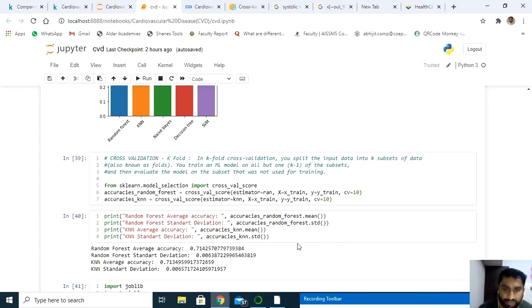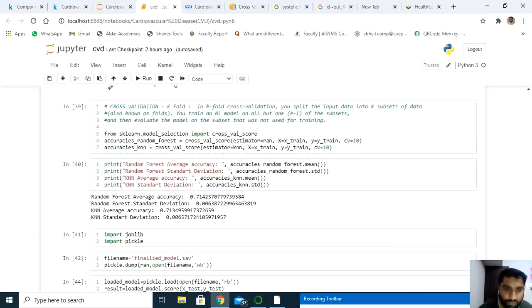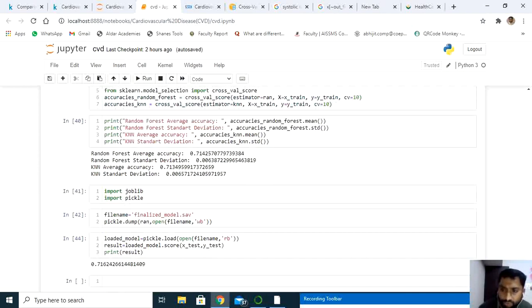I have done this cross validation only for two algorithms here, random forest and KNN, because they were giving me more accuracy. Even after performing k-fold, I got accuracy up to 71.42, and the standard deviation for random forest is this much. Similarly for KNN we got this much. So I have decided to go with random forest.